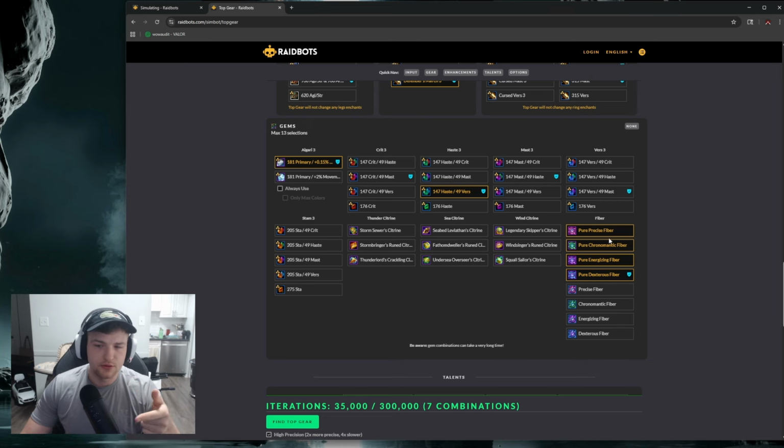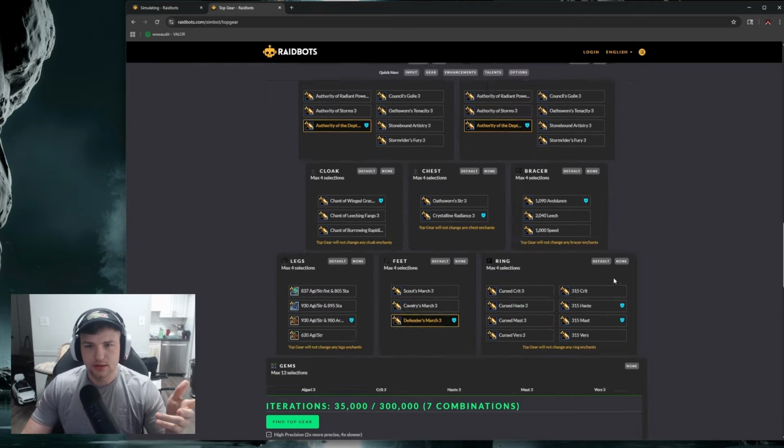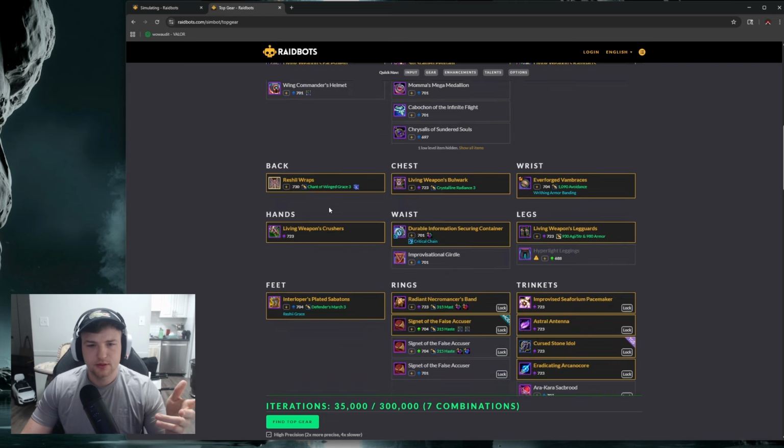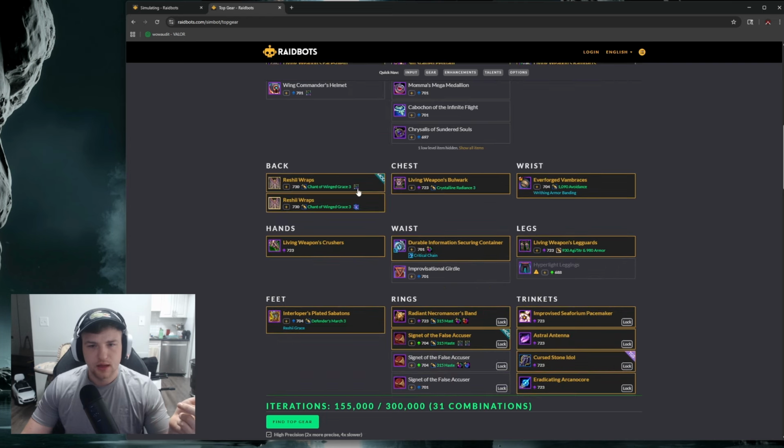You can also, I do this a lot, just check to make sure that I'm using the best fiber for my cloak. So I'll run all 4 of these, and I'll come up to my cloak here, the Rishi wraps, and I will remove the gems, and I'll run that sim to see how those 4 do.